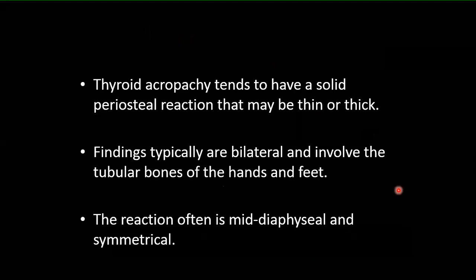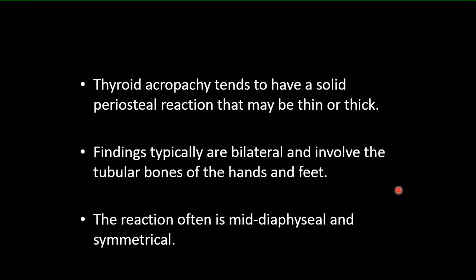So thyroid acropachy tends to have a solid periosteal reaction that may be thin or thick. So the periosteal reaction is not like a Codman triangle, for example, or onion peel appearance or sunburst appearance. No, it is a solid periosteal reaction which can be thick or thin. Some radiologists call it a wavy pattern. It's just like a wave. And we will see examples of that, multiple examples.